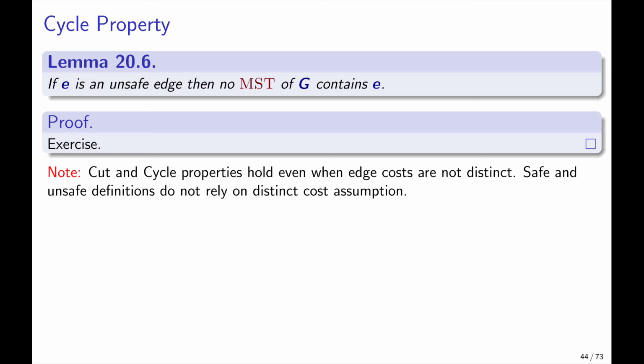Think about a situation where all the edges in the graph have the same weight 1, then all of them can serve in the MST, okay? And then safety doesn't help, but somehow if the number of times you have edges of the same weight is very small, this is still going to be very helpful in computing the trees.